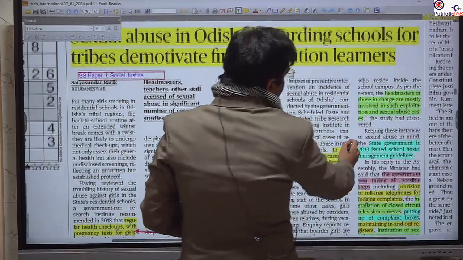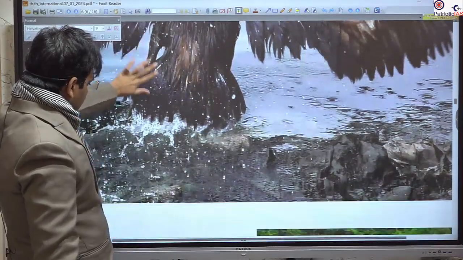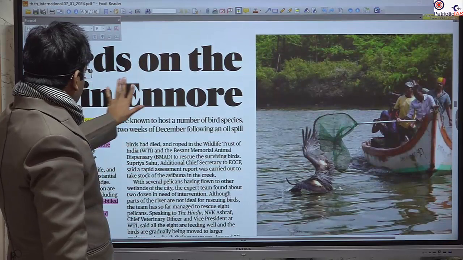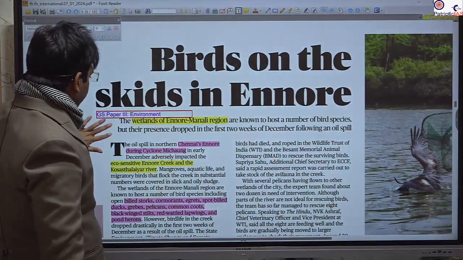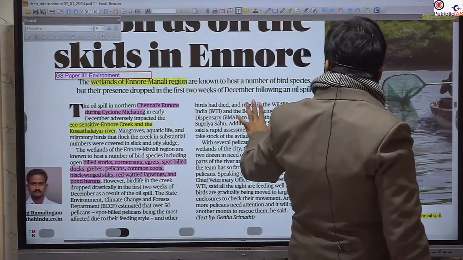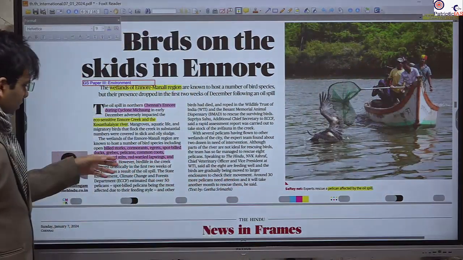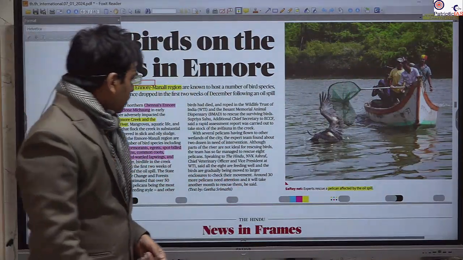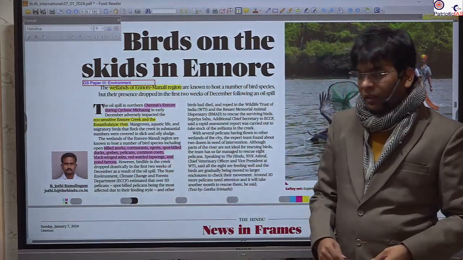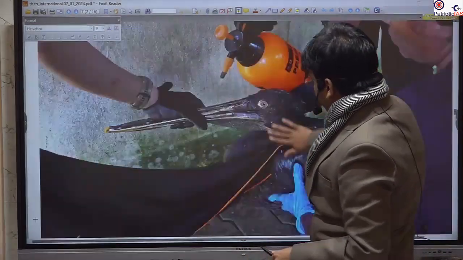Okay. This is a news item you can use in GS paper 3 with respect to the environment. This is particularly talking about the oil spill and its impact on migratory birds such as pelicans. You should search, this is homework for you. You should search all these migratory birds, and you should know what areas they migrate from, and what their behavior is.